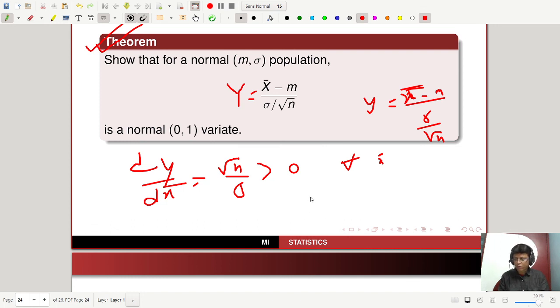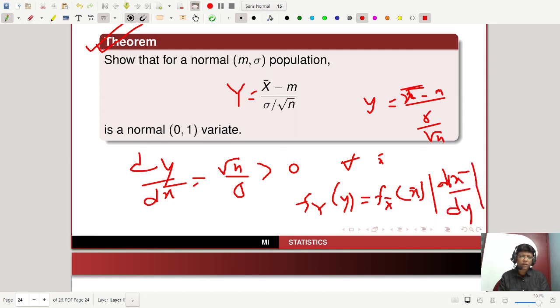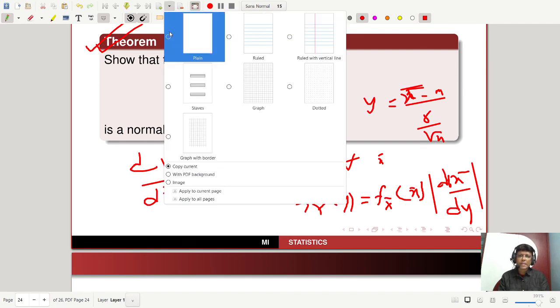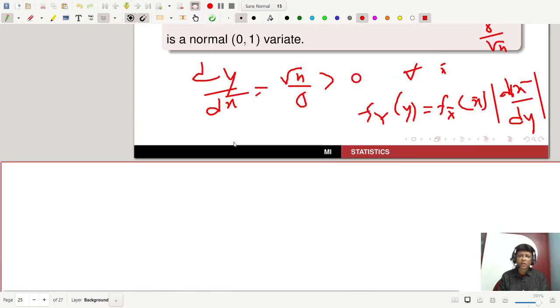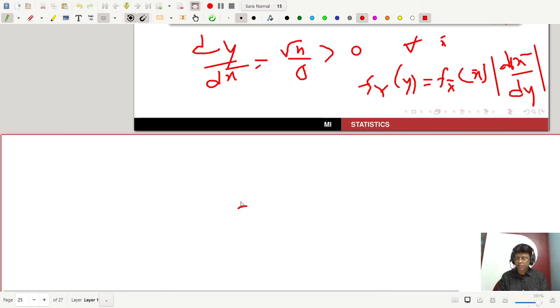So for the transformation you can use f of y equals f of x bar times mod dx bar by dy. I'm writing f of x bar, that is 1 by root 2 pi, using the standard normal distribution formula.